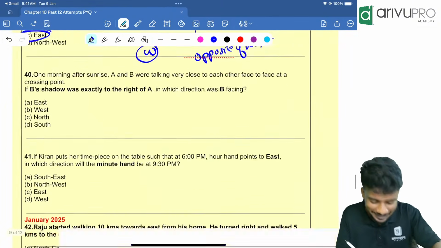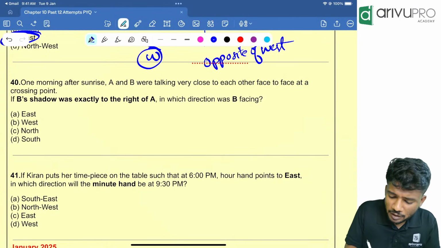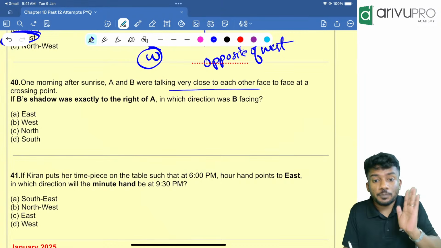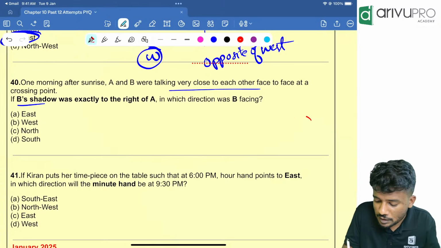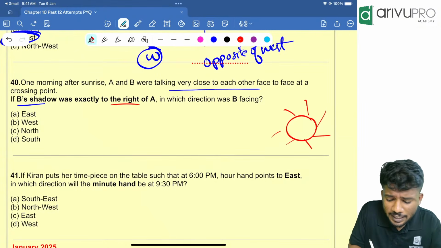So got the trick. This is very easy. Next one. One morning after sunrise, A and B are talking very close to each other, face to face at a crossing point. B's shadow was... one morning means what? The sun rises in the east. B's shadow was to the right of A.